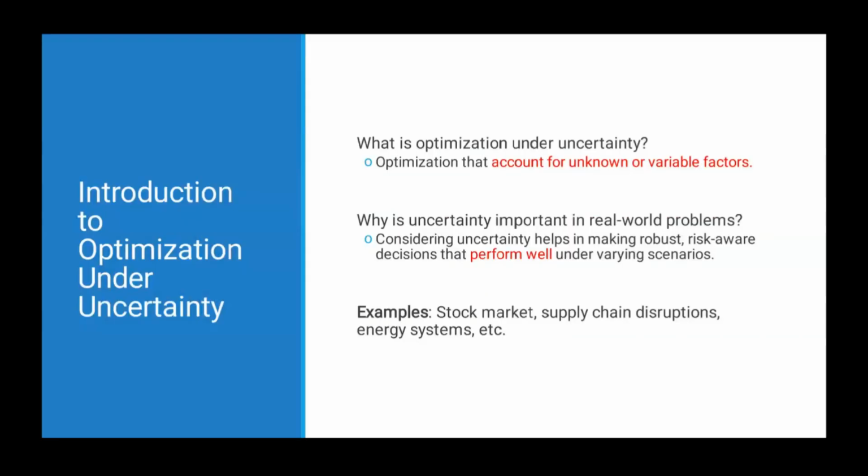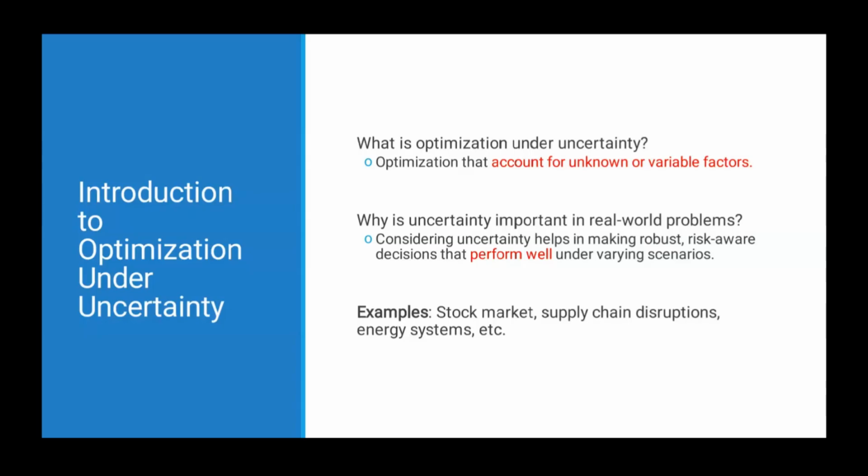So what is optimization under uncertainty? Optimization that accounts for unknown or variable factors. Why is it important to consider uncertainty in optimization? Considering uncertainty helps us to make robust, risk-aware decisions that perform well under varying scenarios. So even if a problem is affected by uncertainty, the decisions that we take should perform well even under uncertainty.